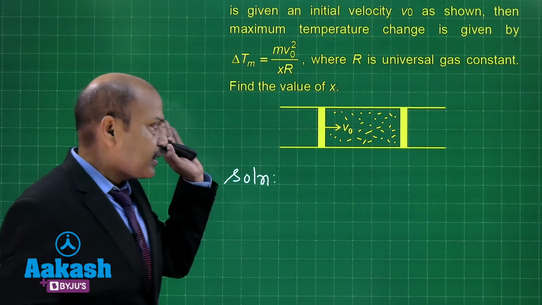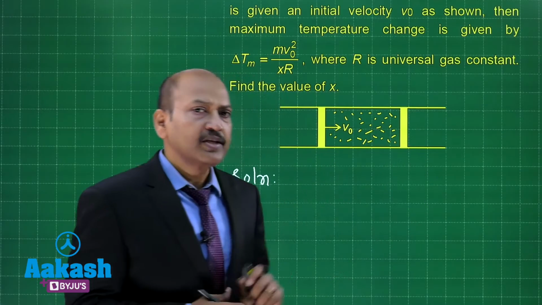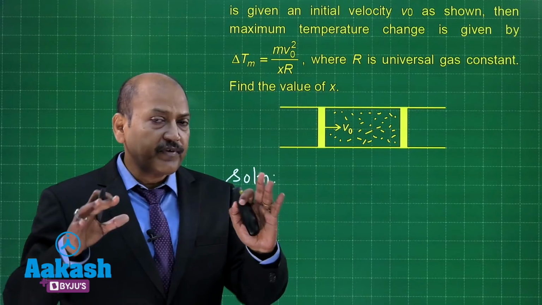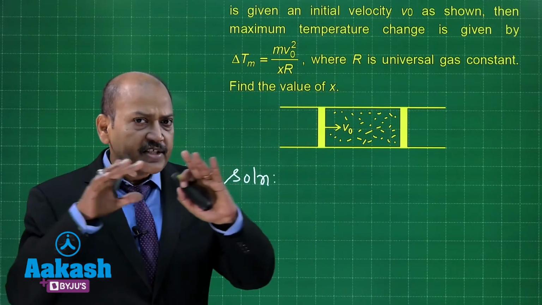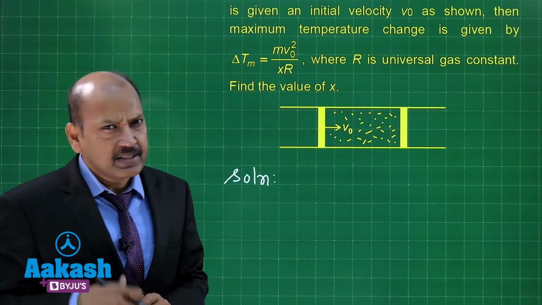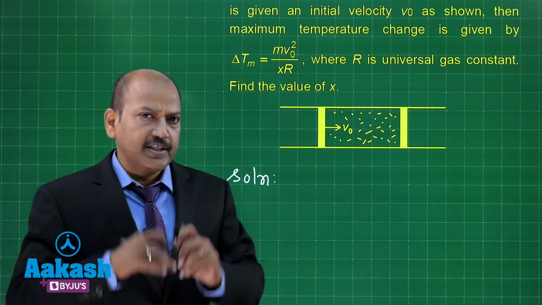Also, the linear momentum is going to be conserved because there is no external force. If we consider that the system consists of the gas and the two pistons, the mass of gas we can neglect here.